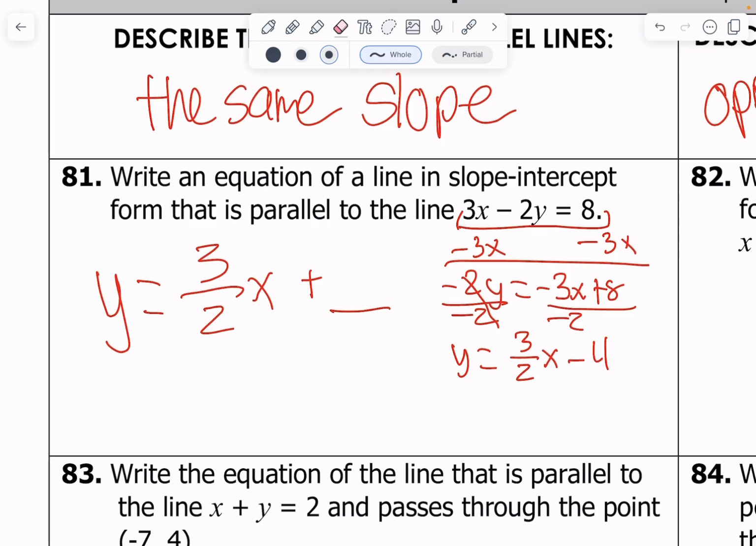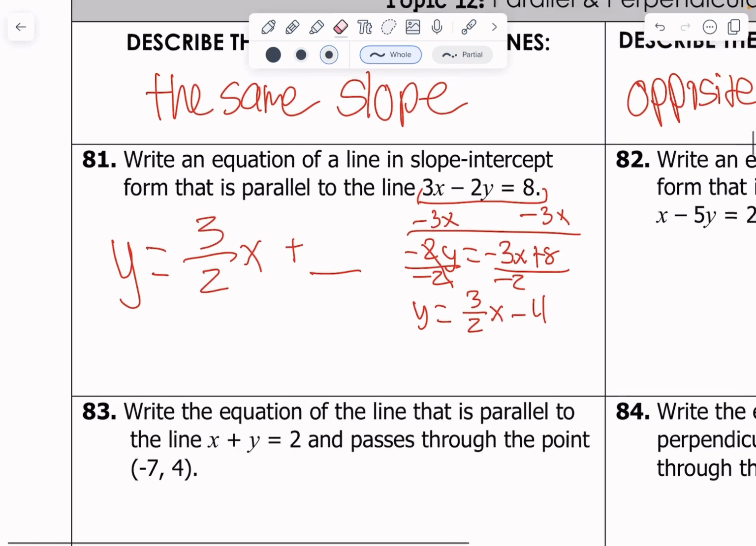The only answer you couldn't put is 3/2 x minus 4. If you put that, you're wrong. Those are the exact same lines. Okay. Same thing for 82.